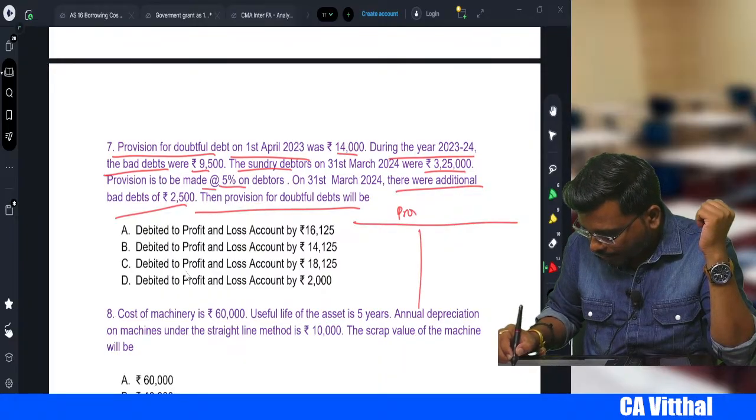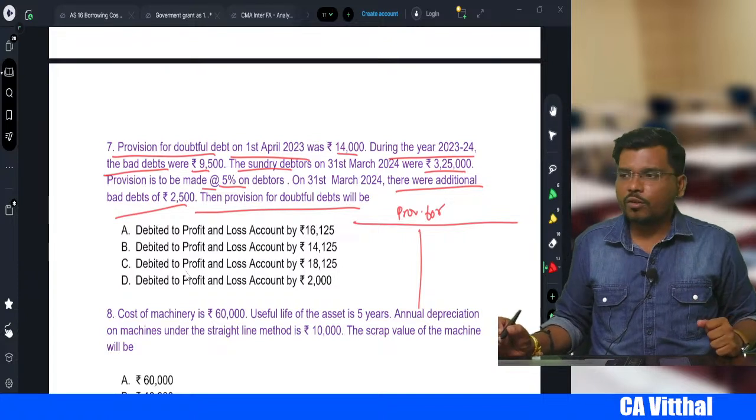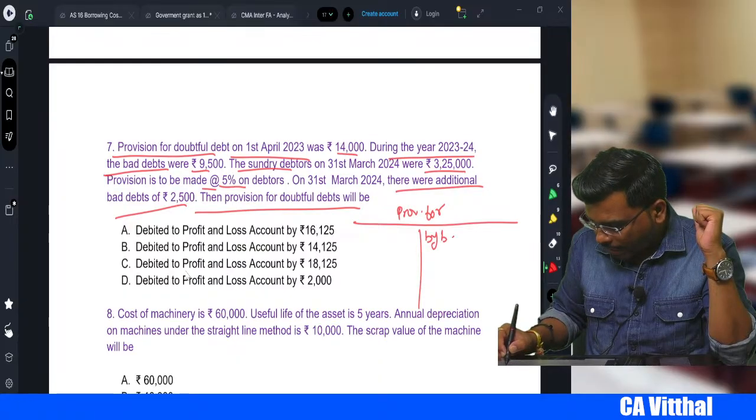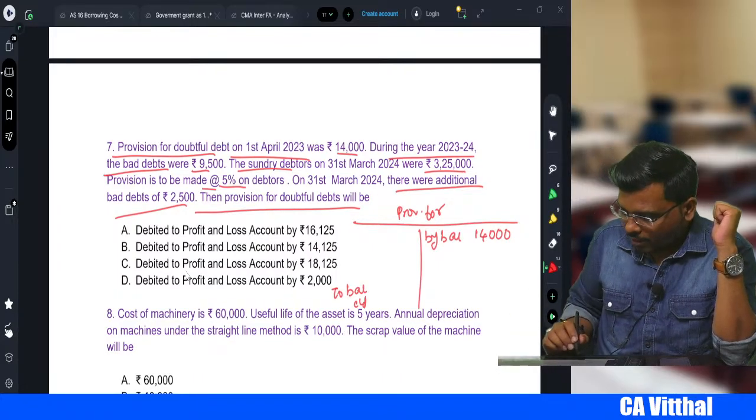Provision for bad debt account, right? If you create a provision for bad debt account, first you write the opening balance. By balance, how much is the opening balance, sir? 14,000. To balance carried down, how much is the closing balance, sir? Create on your debtors. How much is your debtors first?